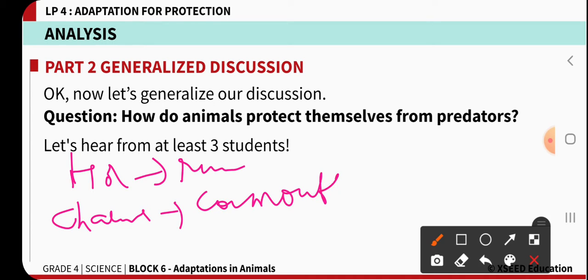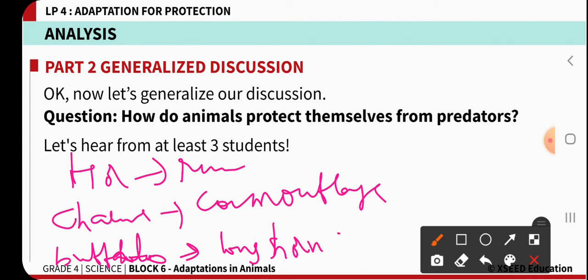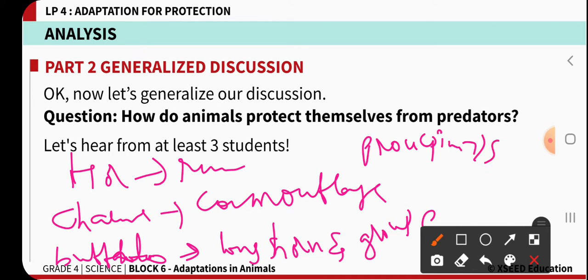Buffaloes, with their long, strong horns and by living in groups, protect themselves. Whereas the porcupine, by the help of its quills or spines, protects itself from the predators.